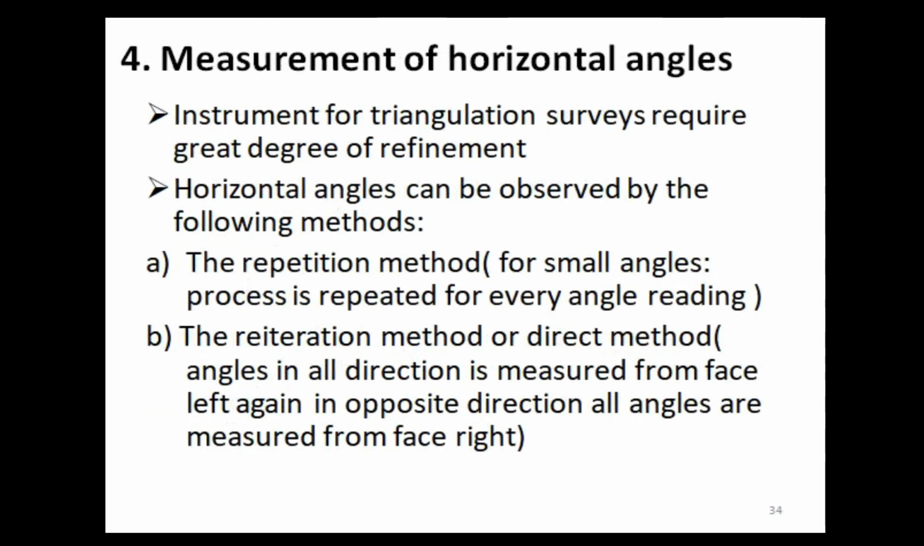Number 4, measurement of horizontal angles. Instruments for triangulation surveys require great degree of refinement. Horizontal angles can be observed by the following methods. First method is the repetition method. For small angles, the process is repeated for every angle reading. And the second method is the reiteration method or direct method. Angles in all directions are measured from face left. Again in opposite direction, all angles are measured from face right.